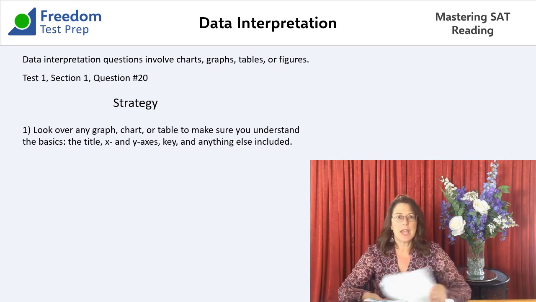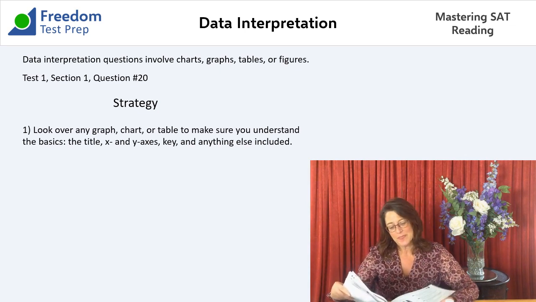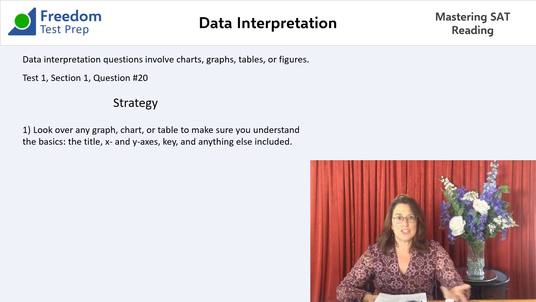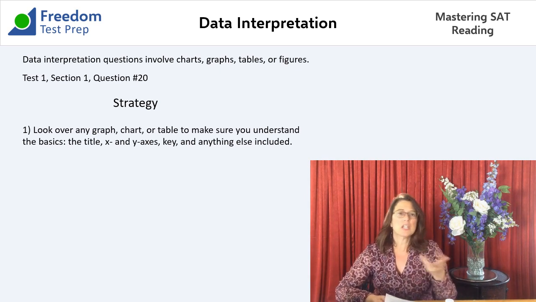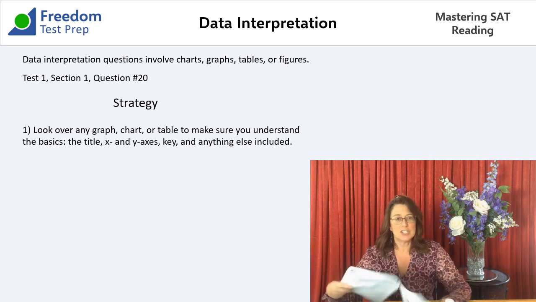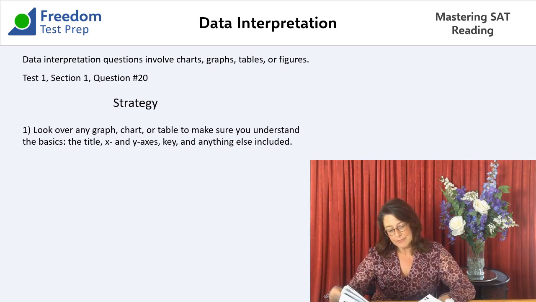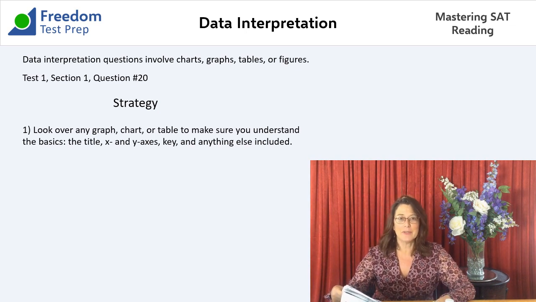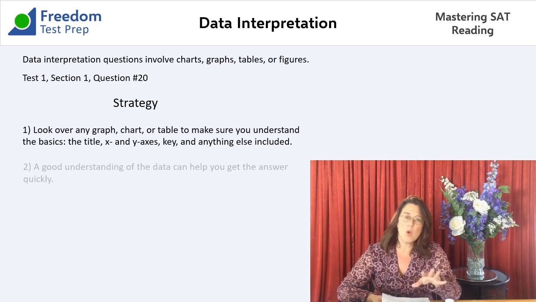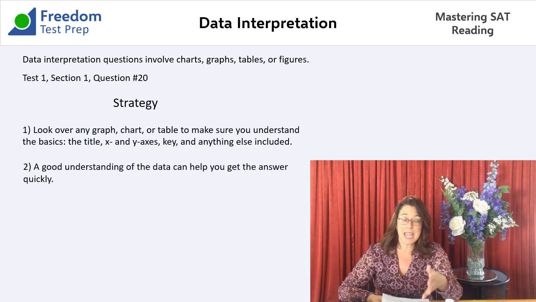Now we go back because I have no idea what the question says anymore. It says, what do gift givers base their predictions on in terms of how much their gift is going to be appreciated? Well, I just said it. If I'm a giver, I think you're going to love me if I spend a ton of money on you. So it's going to be based on how much money I spend, and then I just look for the answer that says that. That's B, the monetary value of the gift. So if you spend a few seconds trying to suss out what this graph is saying, you just get the answer like that.